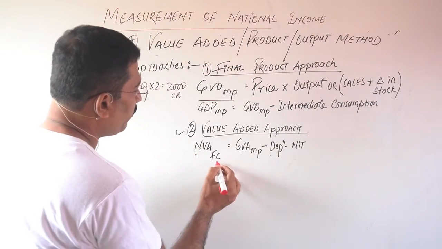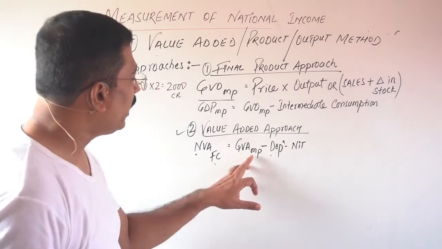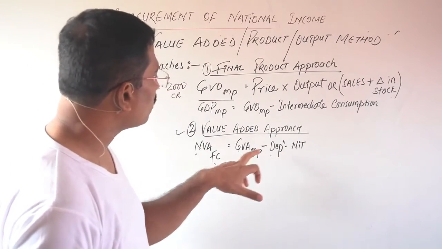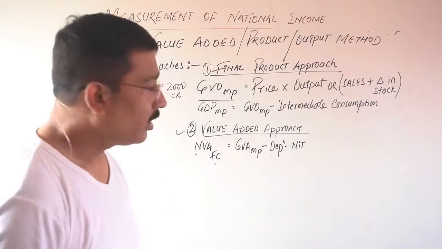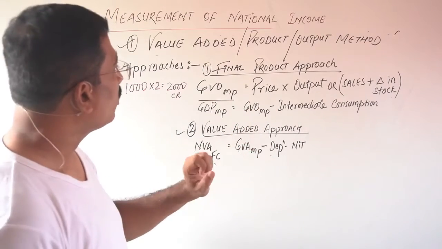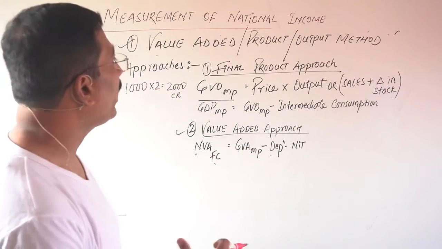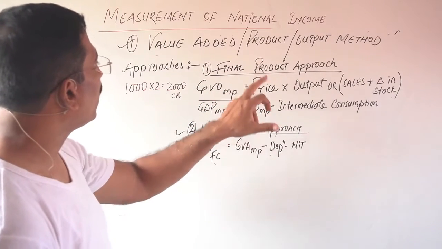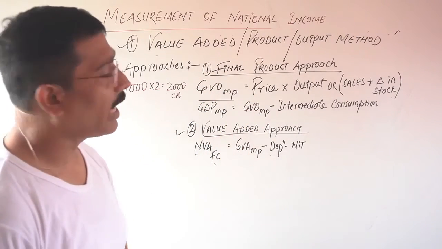That is depreciation. Here is factor cost and here is market price, and you want to find factor cost. So NIT, net indirect taxes, will have to be deducted. Clear? So if the question is how many approaches are there, there are two approaches. First, the final product approach, and second, the value added approach.